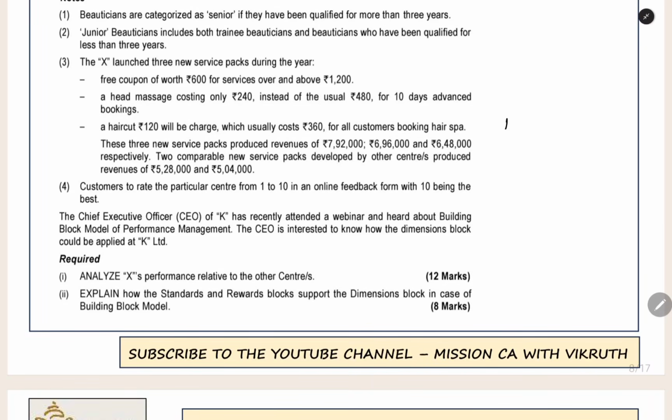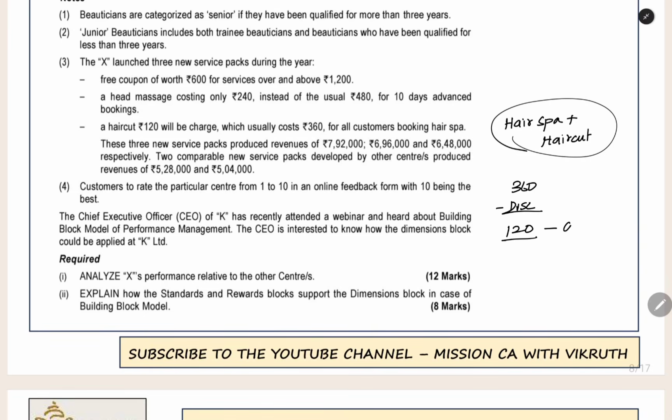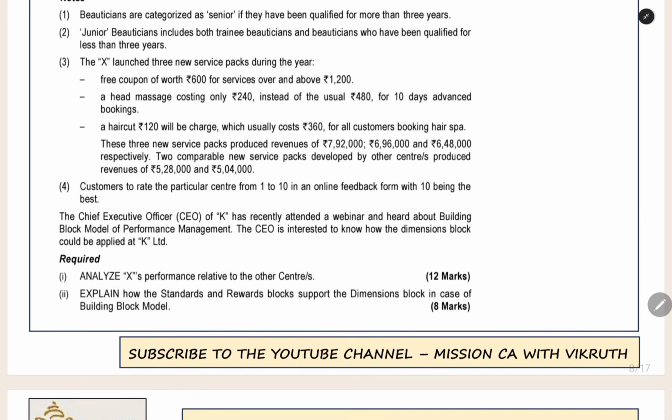spa. If you book hair spa and along with that a haircut, what will happen? The haircut normally costs 360 rupees, but when you book both together, they will give you some discount and then charge only 120 rupees for the haircut. So this is one more package they have introduced. These are some discount packages to attract the customer into their center.